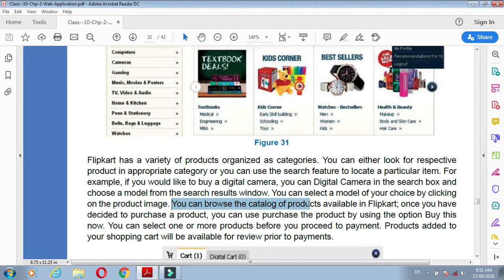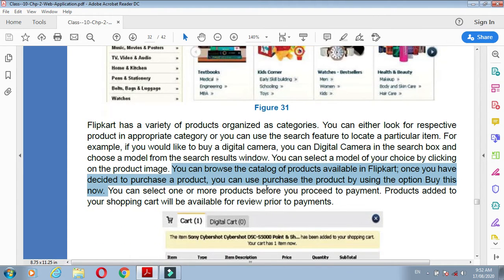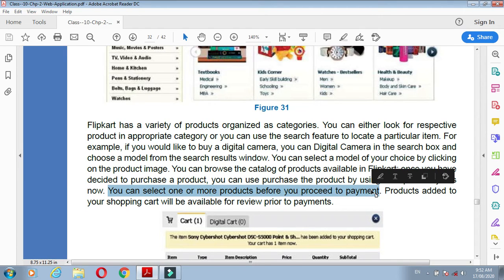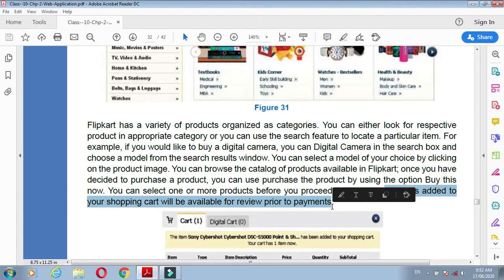You can browse the catalog of products available on Flipkart. Once you decide to purchase a product, you can do so by using the buy now option. When you have decided to purchase, you choose that product. You can select more than one product before you proceed to payment. If you want to choose more than one product, you can choose different products, and all of them are added to your shopping cart, which will be available for review or payment. Understand?